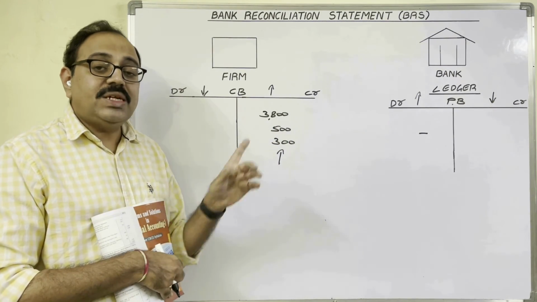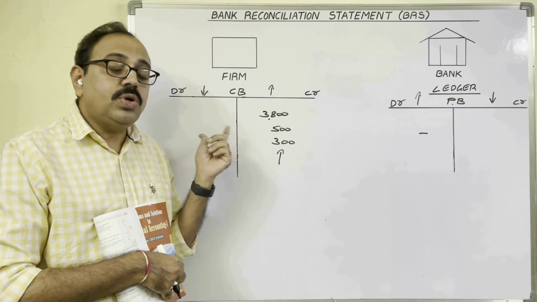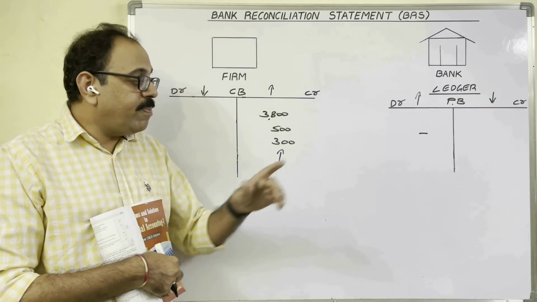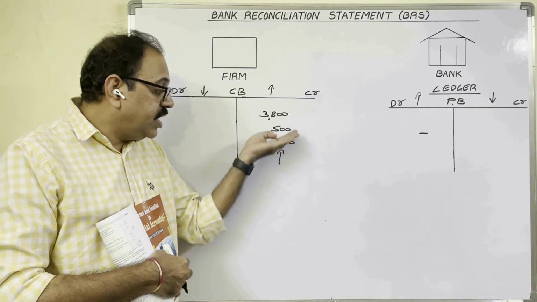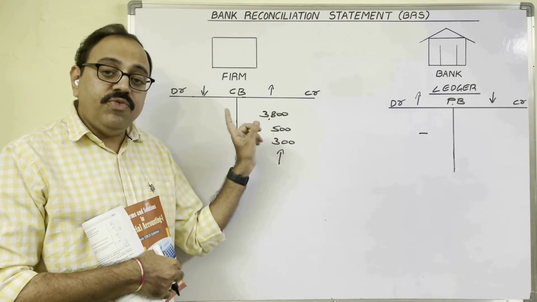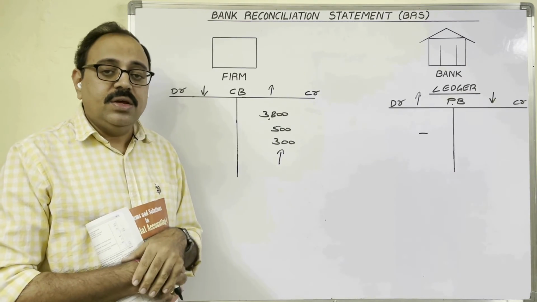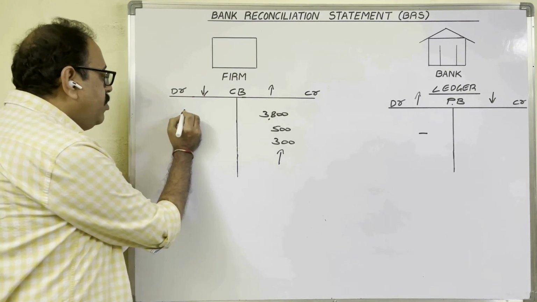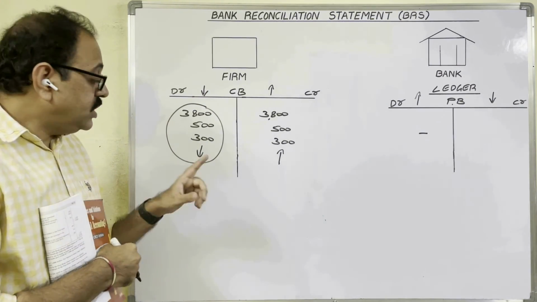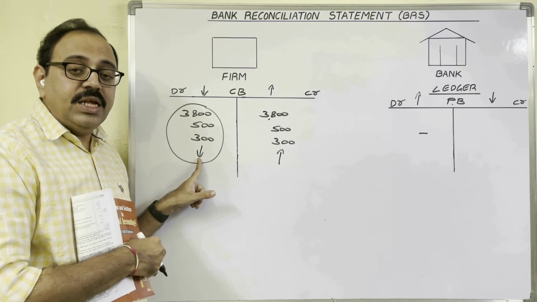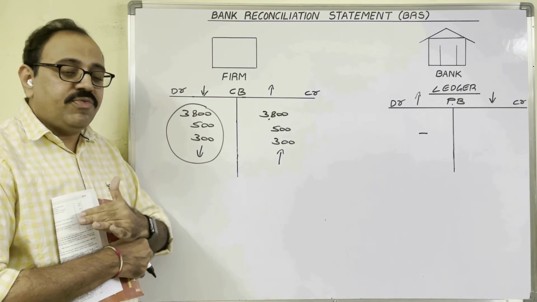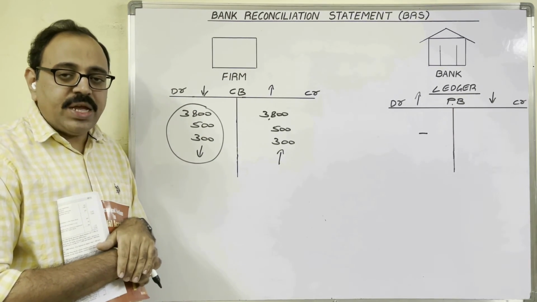Now what to do? We started BRS with the cash book balance. So the rule is adjust cash book as per passbook. As per passbook, bank balance is constant, but we increased here. So this we should cancel. Once we increased, if you want to cancel, you have to decrease again. Decrease means debit side. On the debit side, these three amounts we should write now. This is our answer now. Our answer is coming as decrease. Decrease means subtract. Therefore, these three amounts we have to subtract from this overdraft bank balance as per cash book.